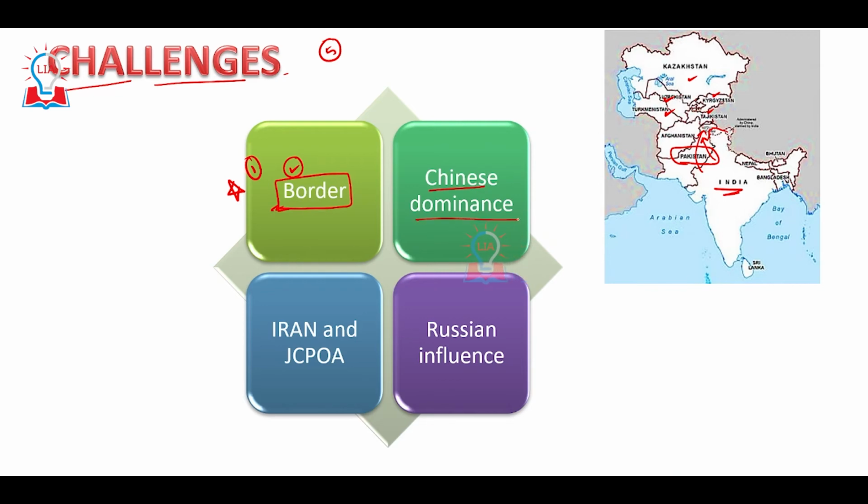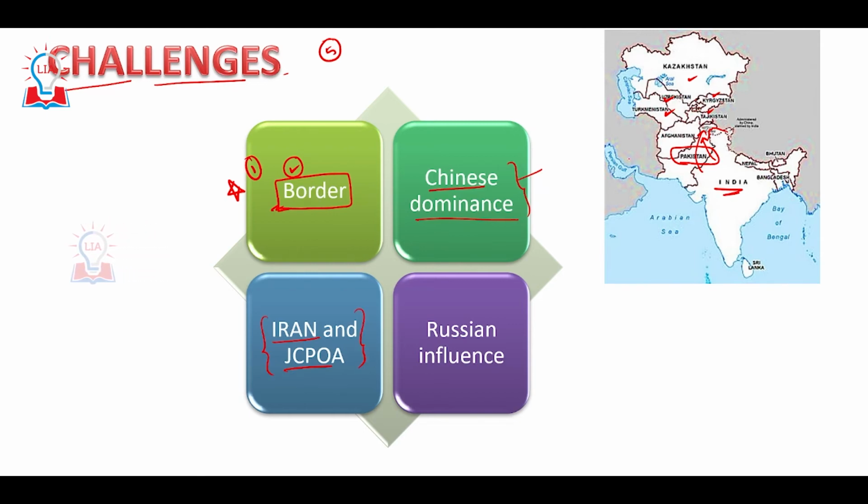Second is Chinese dominance. China has been the largest investor and also the largest trading partner with respect to the 5 Central Asian republics. So China has grown immensely in importance when it comes to these 5 Central Asian republics. And the third one is Iran and the JCPOA issue.